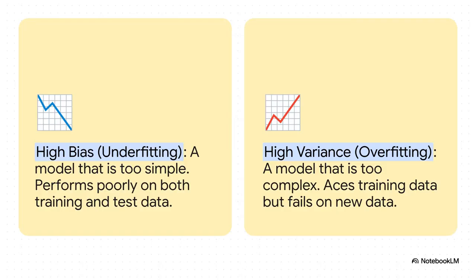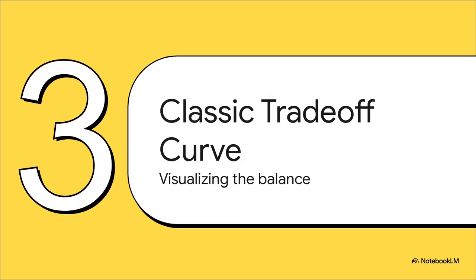With high bias, or underfitting, your model is just too simple. It fails to capture the underlying patterns, so it performs poorly everywhere, on the data it trained on and on new data. But with high variance, or overfitting, your model is too complex. It doesn't just learn the signal, it actually starts memorizing the random noise in your training data. So it looks like a genius on the training set, but it completely bombs the final exam when it sees new data. So how does this all play out?